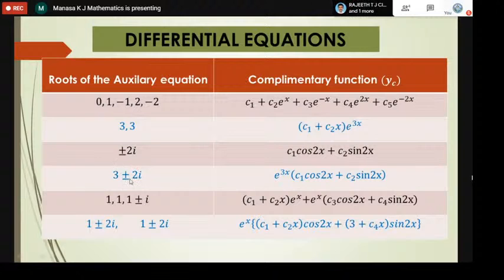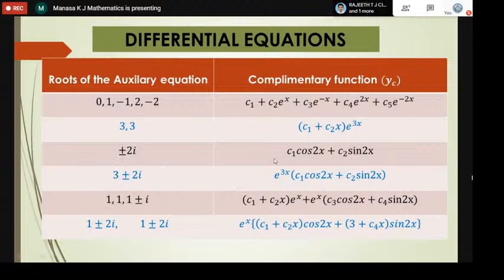In such a case, if it is a complex root, the complementary function is e power the real part, which is 3. So e power 3x, of, and now the imaginary part is 2, so C1 cos 2x plus C2 sin 2x. So if it is a complex root, the complementary function becomes e power 3x, then you take the imaginary part, which is 2, and it is C1 into cos 2x plus C2 into sin 2x. Whereas in this one, the real part is 0.